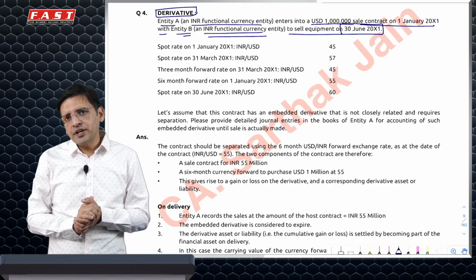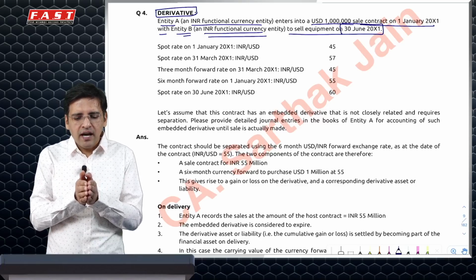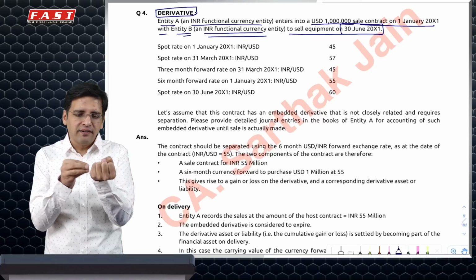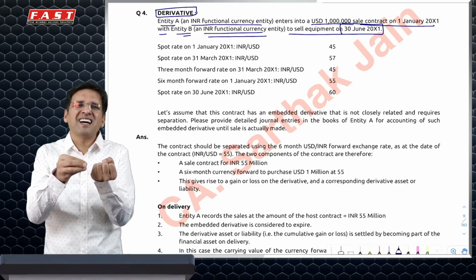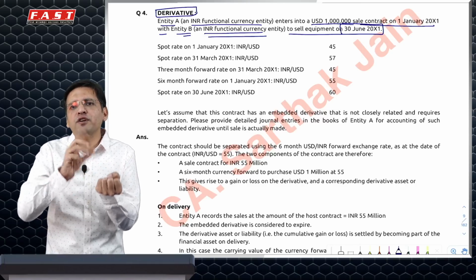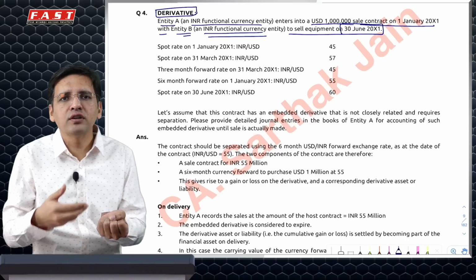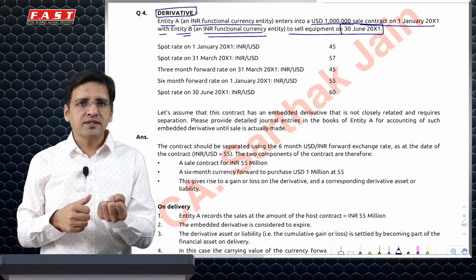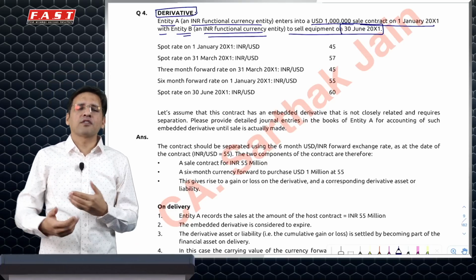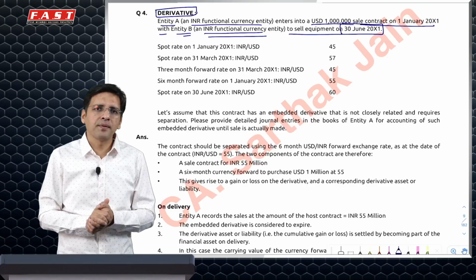In this sense, the standard says this is exactly an embedded derivative, because it has a non-financial contract, which is the sale of lectures, and it also has a derivative element built in, because the consideration has been fixed in a currency which is not the functional currency for either of the parties. None of the parties deal in this currency, so it's unnatural to transact in it. Had you or I been sitting in the US and transacting in dollars, it could have been a regular, routine transaction, but not in this case.